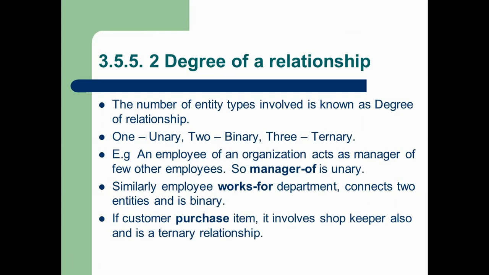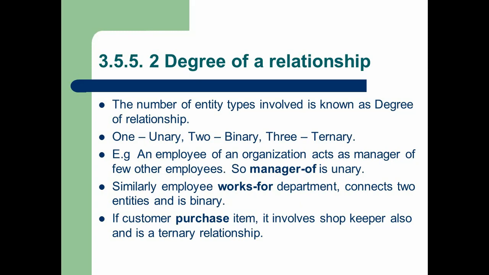Here, degree of relationship: one employee may be connected with many departments. If your employee is connected with one department, it is called unary. If your employee is connected with two departments, then it is called binary. If the employee is connected with more than two departments, it is called ternary. This number of counting, number of relationships, is called the degree of relationship. That is the number of entity types involved, the degree of relationship.